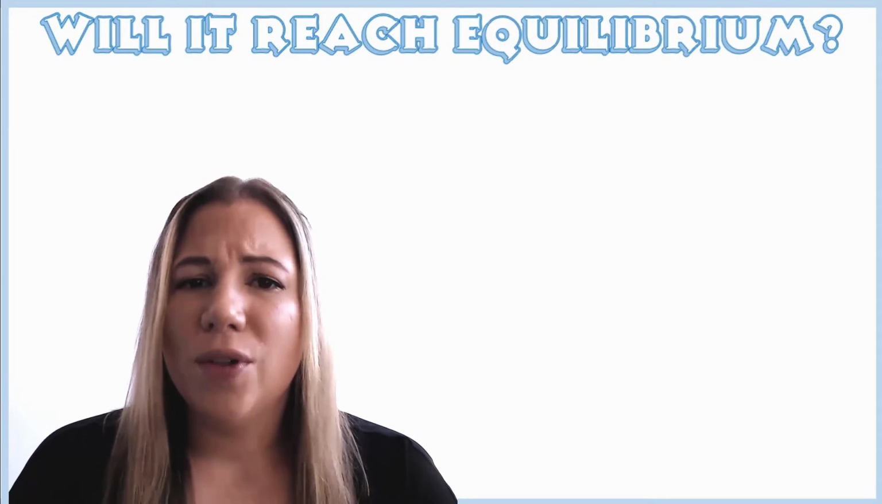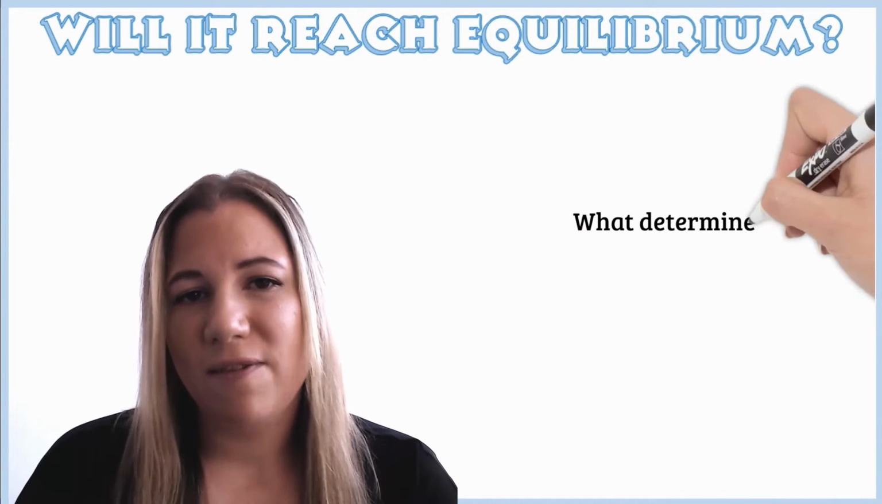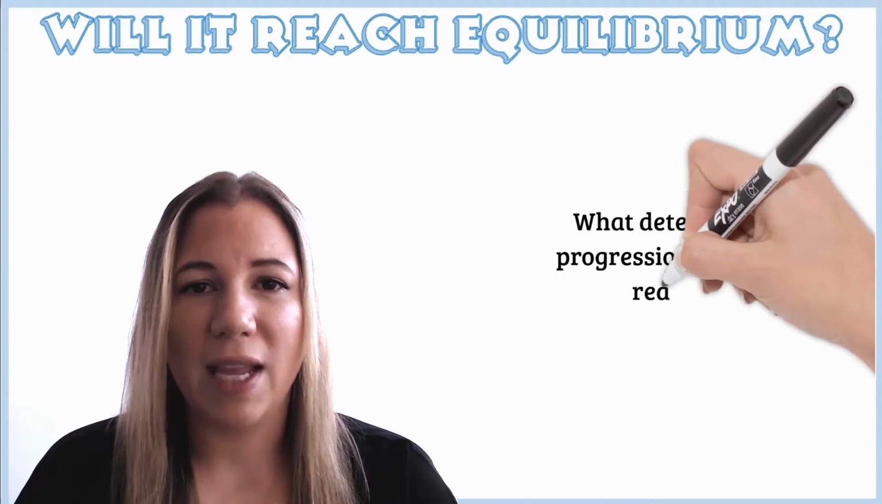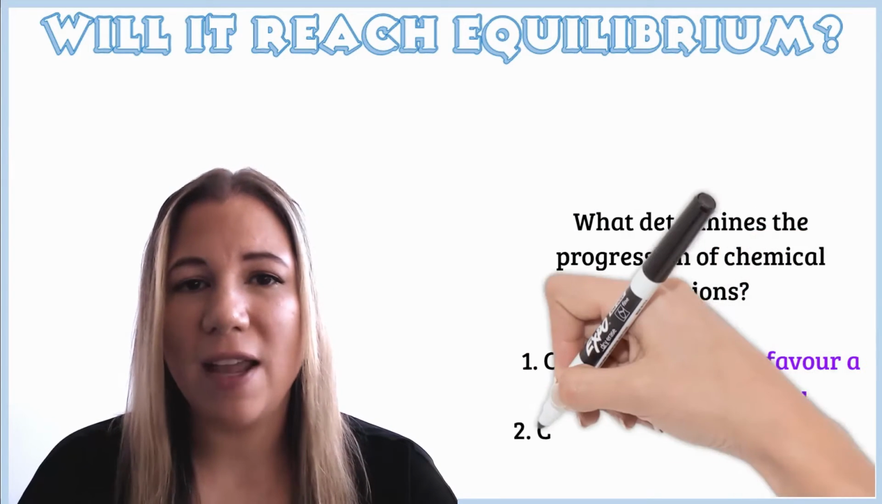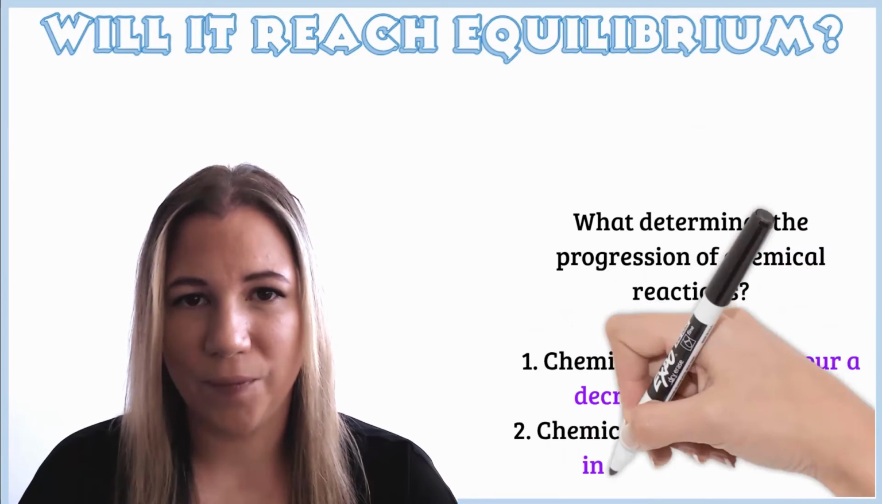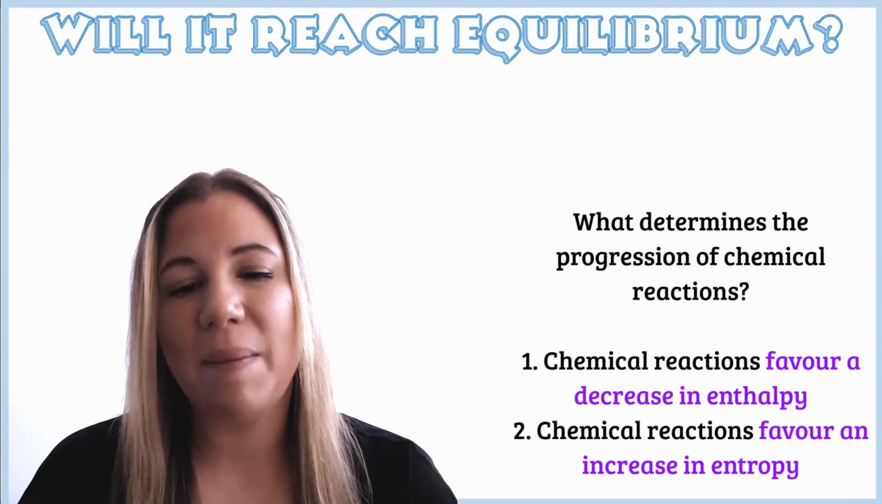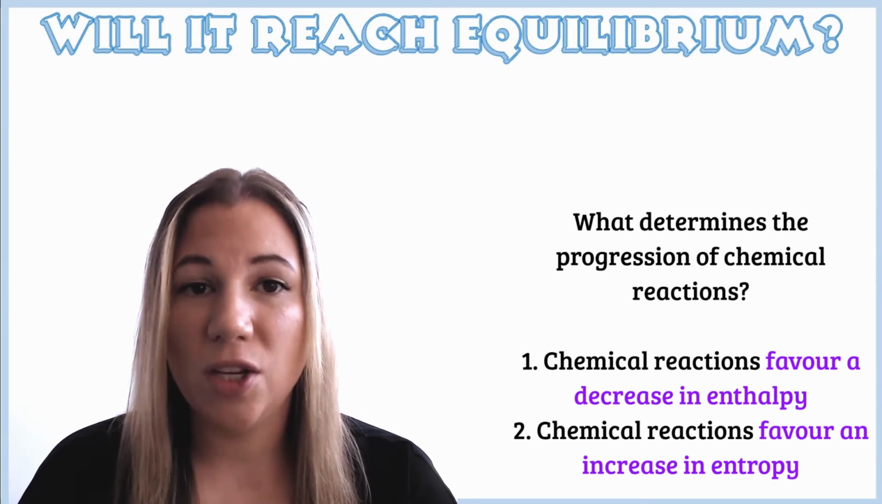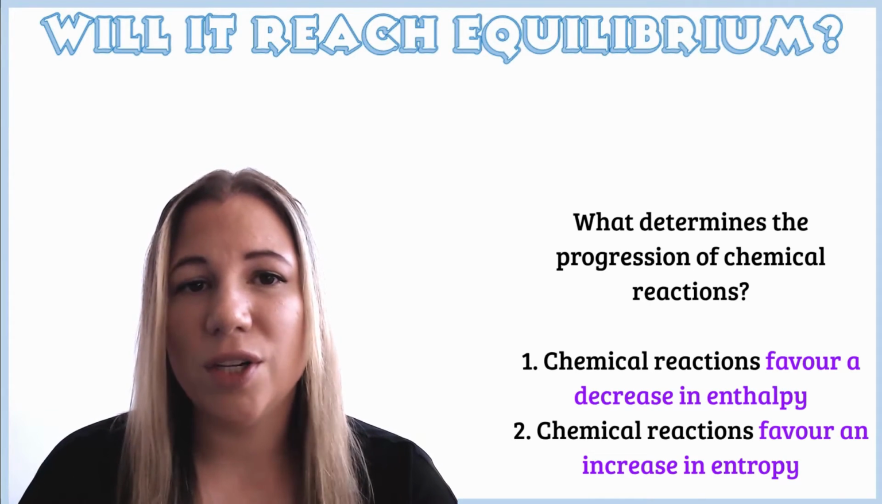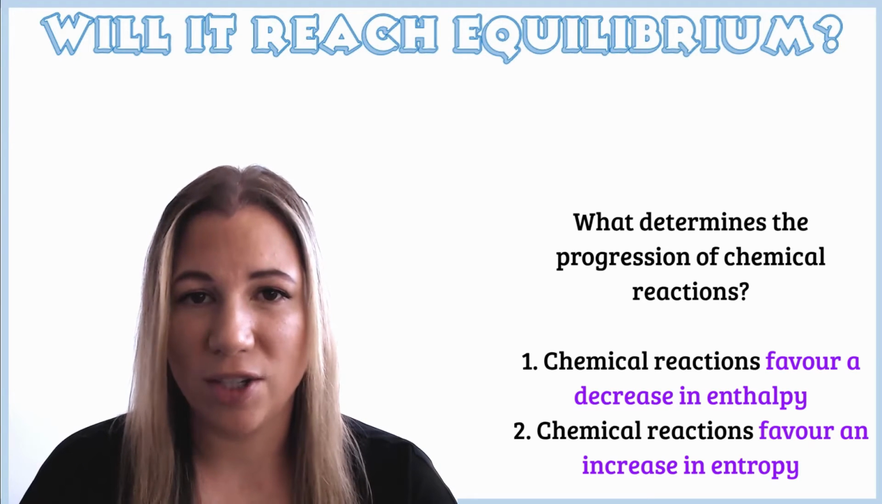Now, if we put all this together, it means there's two main factors in determining the progression of a chemical reaction. The first is that chemical reactions are going to favour a decrease in enthalpy. And the second is that chemical reactions favour an increase in entropy. This means that we can use enthalpy and entropy in order to determine the result of chemical reactions.